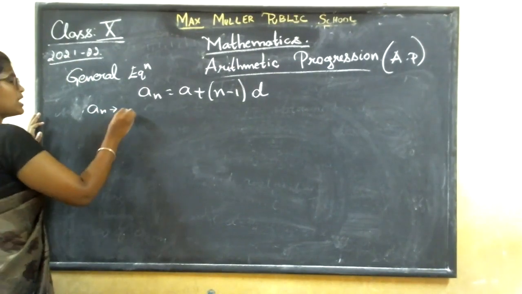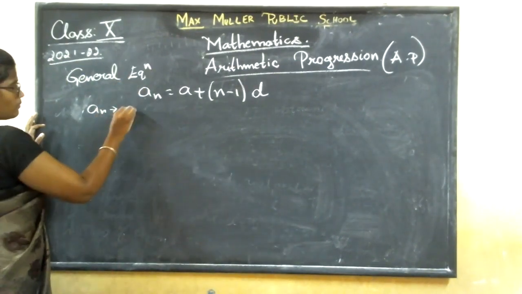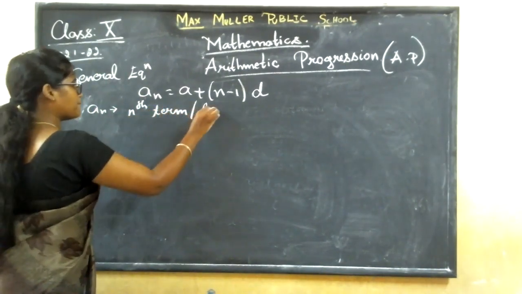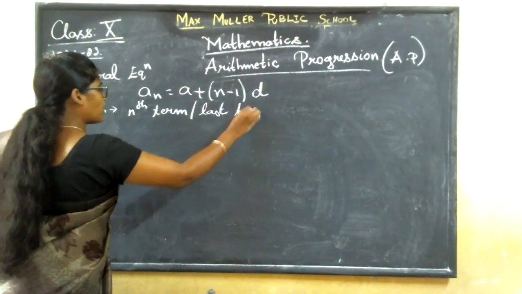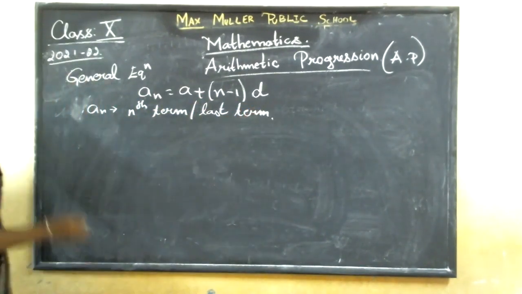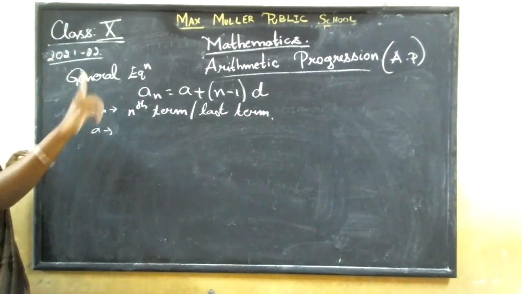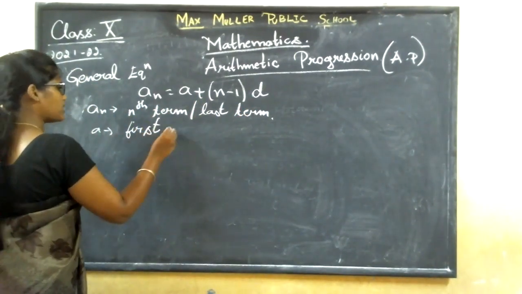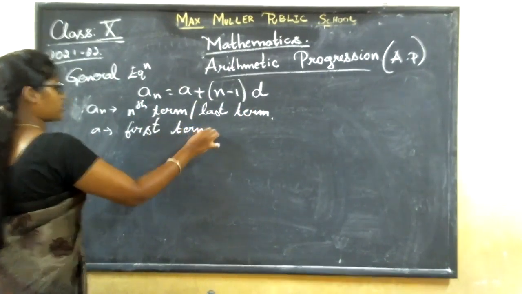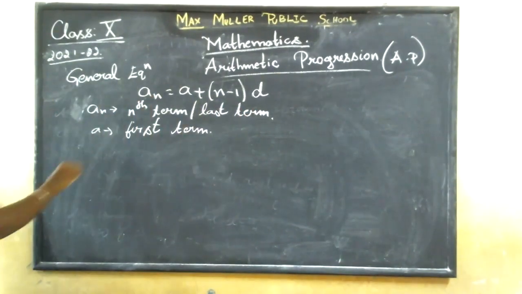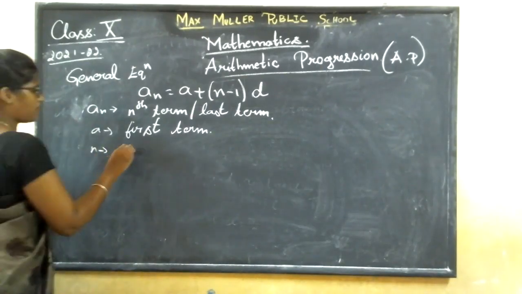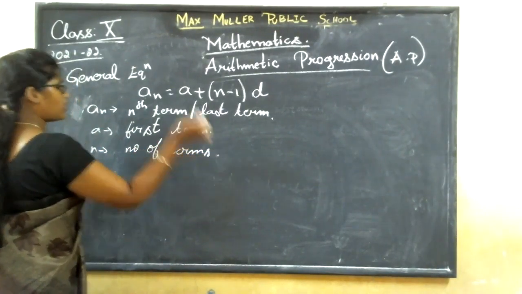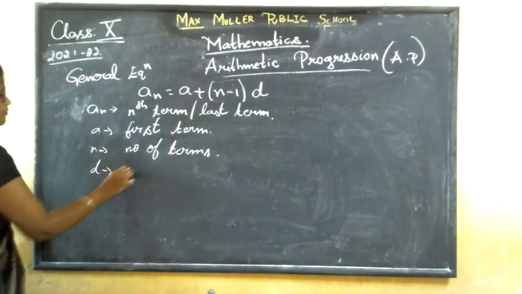That An is the nth term or the last term. Then A is always the first term, the first one. Whether n is 0, -1, -2, or 1, it will be the first term. Then n is the number of terms. Then d, the common difference.